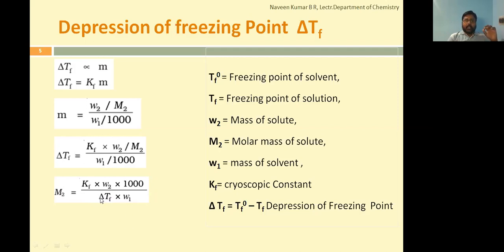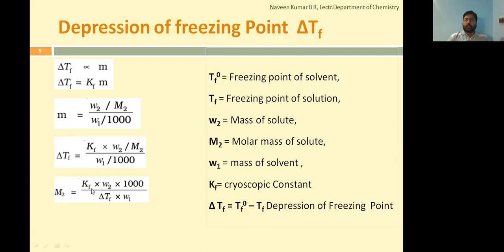But in the calculation of delta Tb and delta Tf, there is a difference. Delta Tb is Tb minus Tb naught. Delta Tf is Tf naught minus Tf, that is, freezing point of solvent minus freezing point of solution. So in the final equation, try to expand all the terms to remember what each signifies. M2 is the molecular mass or molar mass of solute.